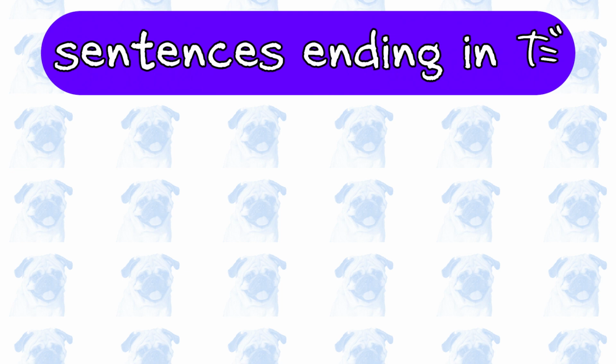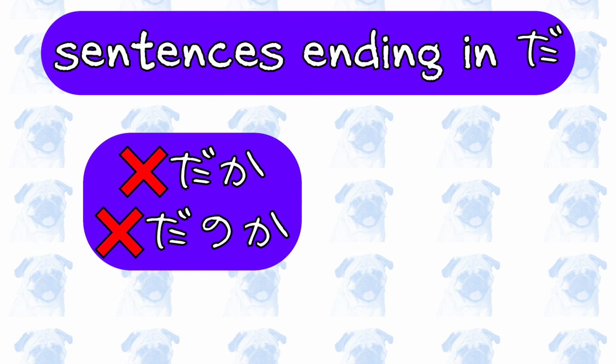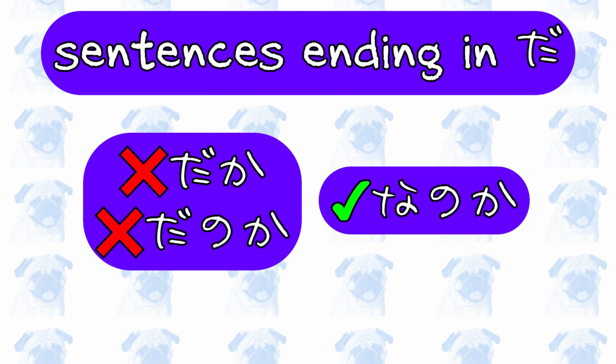Here's one point of caution. Sentences that end in da, the present tense of the copula, cannot use ka or no ka. Instead, you must substitute na for da and then add no ka at the end.